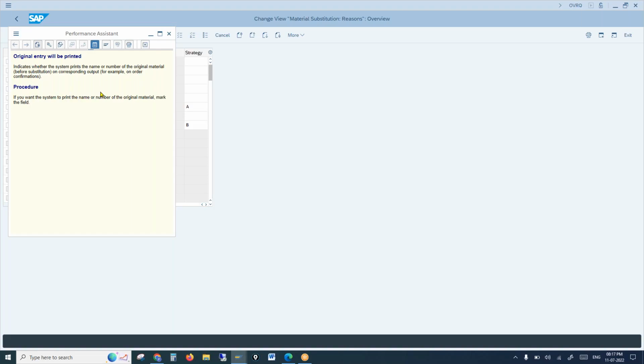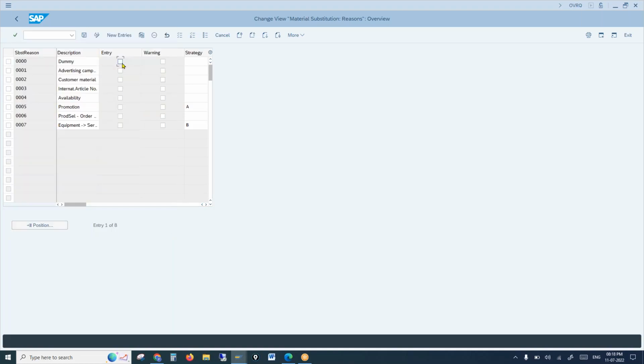If you want the system to print the name and number of the original material, that means entered, then you activate it. You remove this, then the system will redetermine the replaced material. Okay. So what material you want to print in the output is controlled by entry, whether the entered item or the replaced item, you could control it.